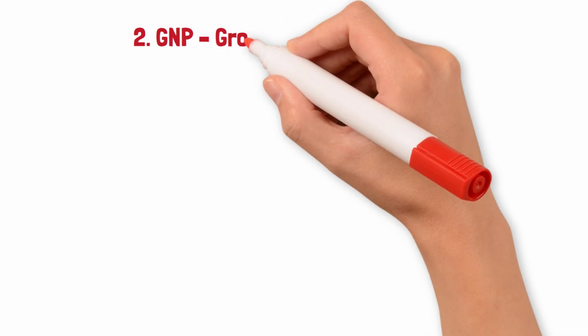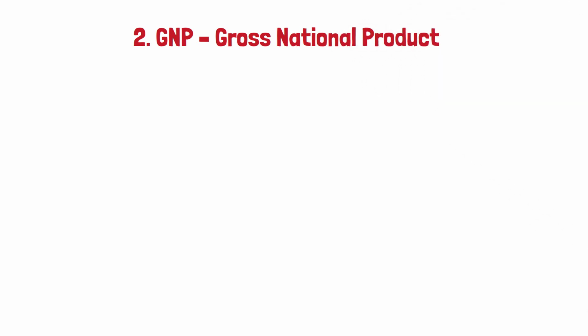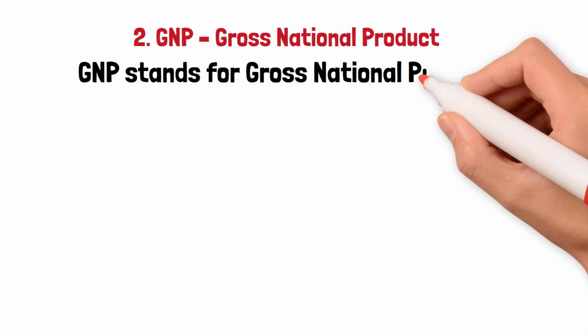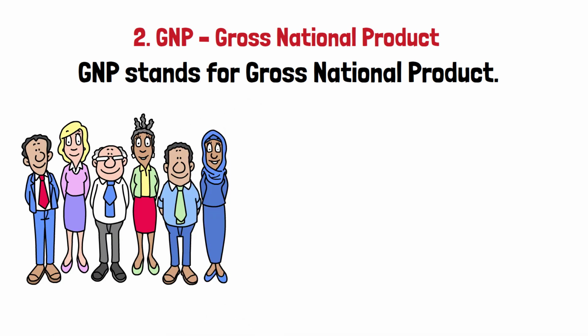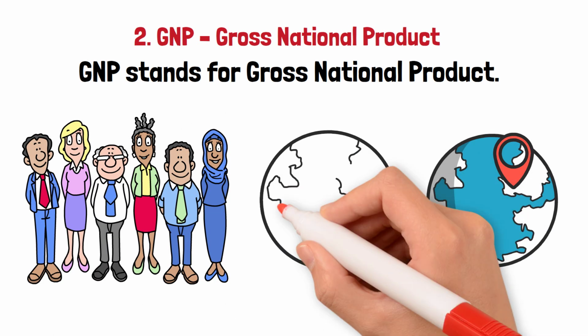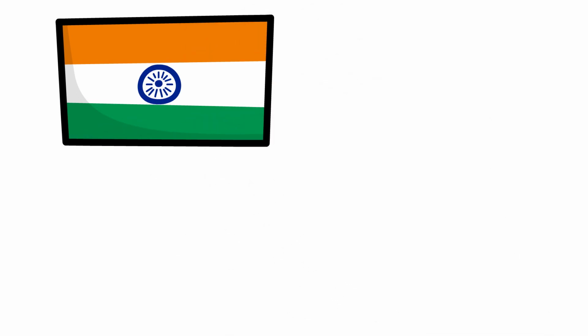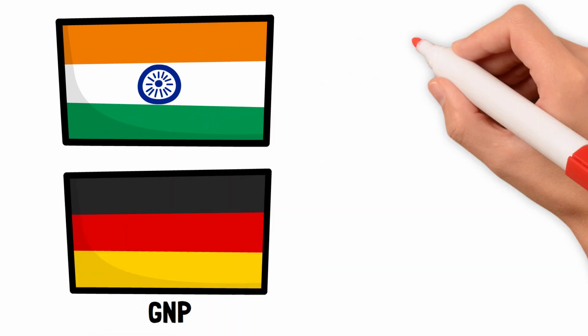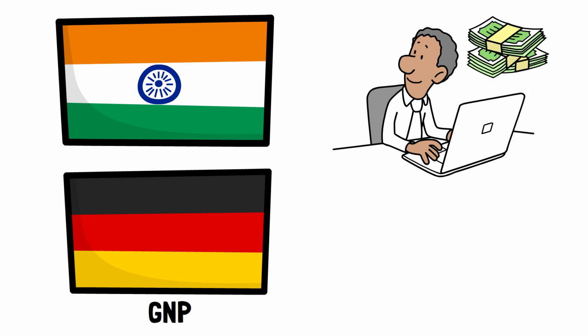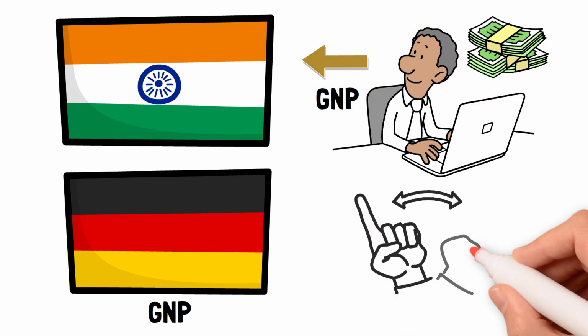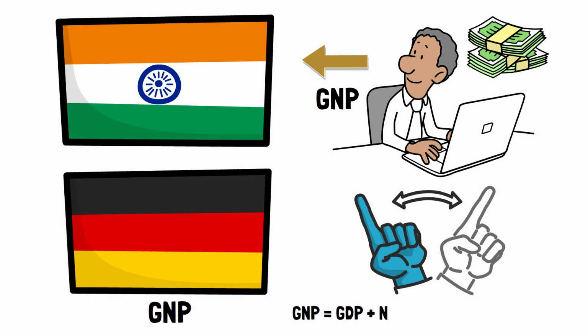2. GNP, Gross National Product. GNP stands for Gross National Product. It includes income earned by nationals of a country, whether inside or outside its borders. Example, that same German car company in India, its profits go to Germany's GNP. An Indian software engineer working in the US, his income counts in India's GNP, not the US's. GNP equals GDP plus net income from abroad.